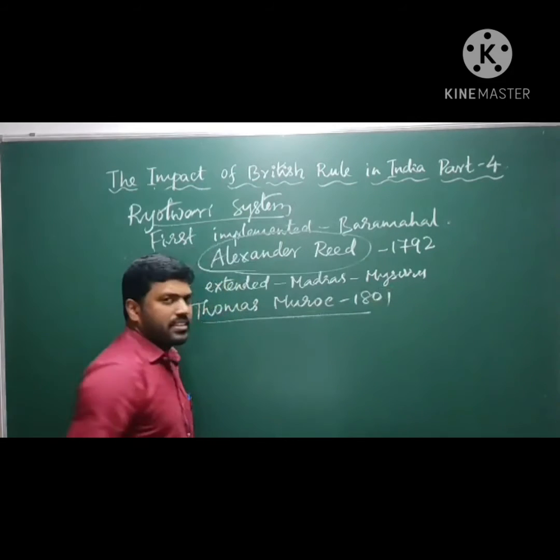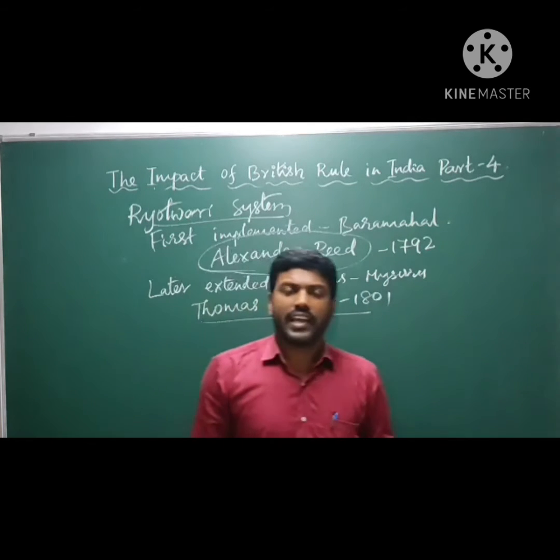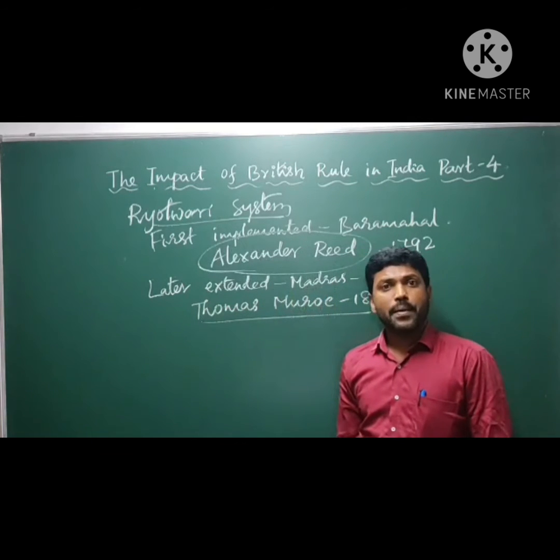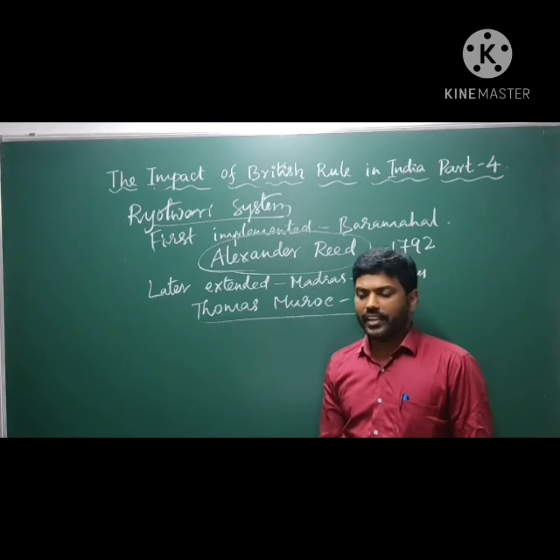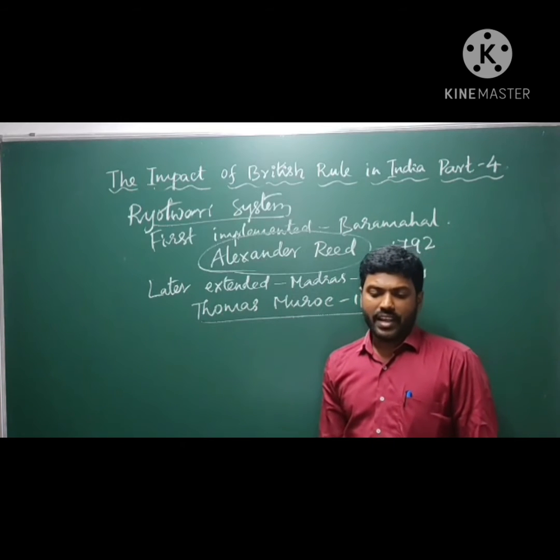Thomas Munro extended the Ryotwari system in the areas of Madras and Mysore in the year 1801.